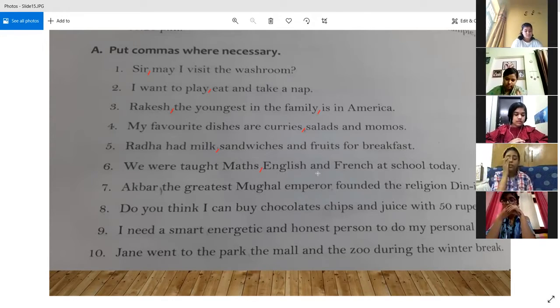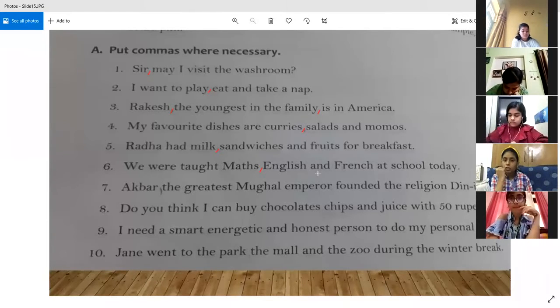But over here, the usage of and is very simple. Basically, we are just listing out some items, some things, and we are putting a comma after everything, and then at the end we are using and, completing the sentence. So the usage of and is different at both places. At one place it takes a comma before it, and at the other place it does not take a comma. So it depends on the usage where you are using and, and accordingly you can understand why the comma is present or absent.